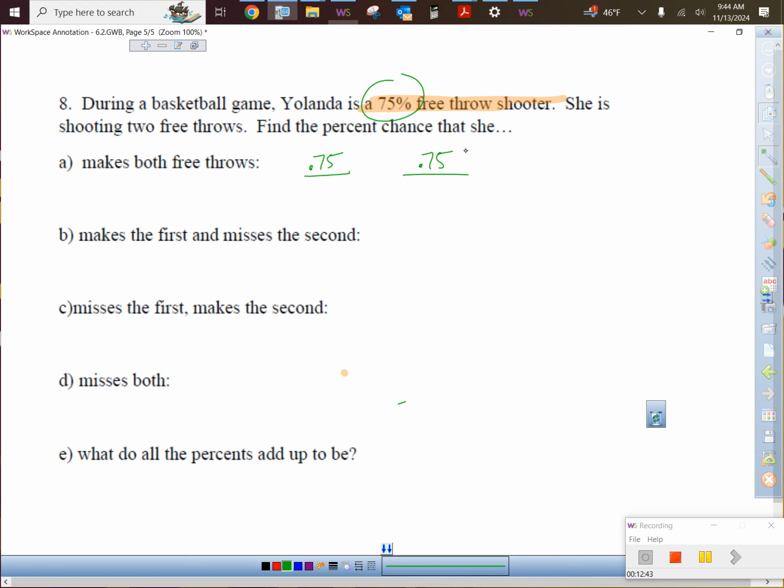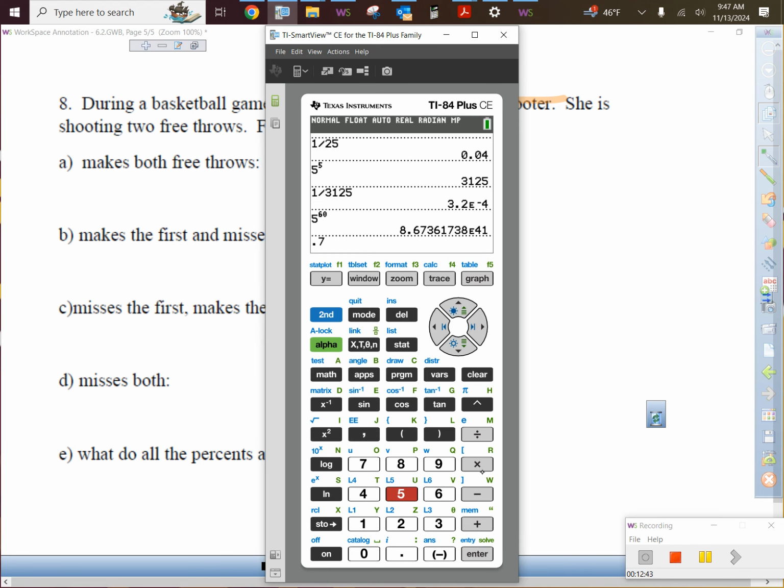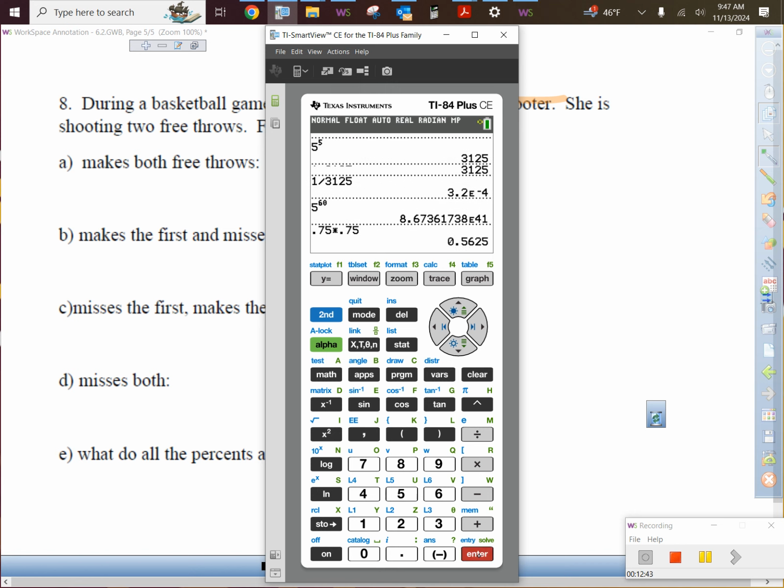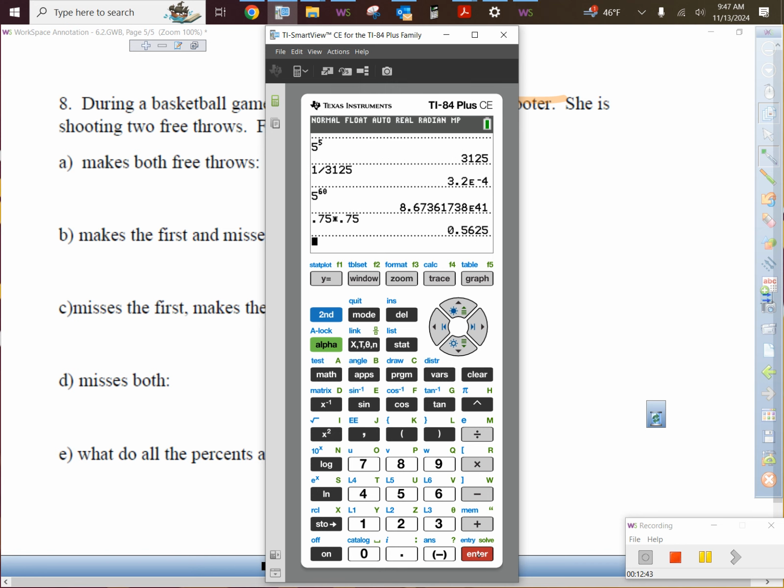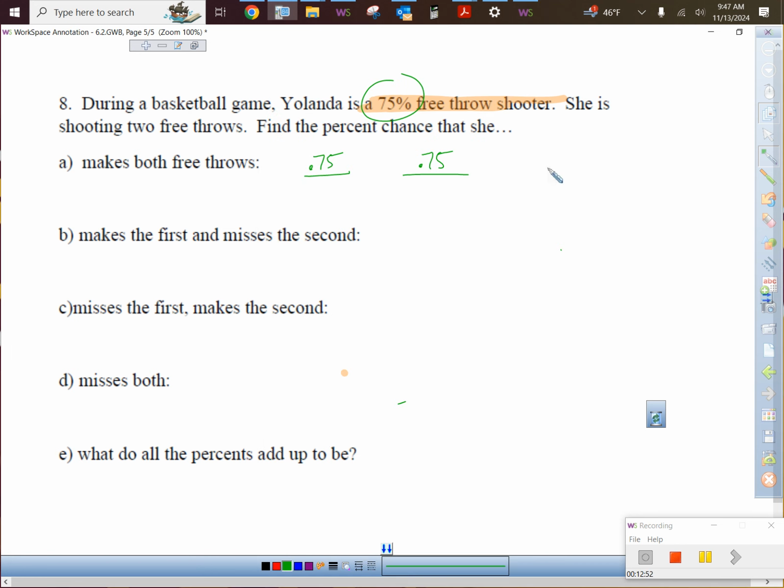75%. We multiply those together, 0.75 times 0.75, and we will put 0.5625. Then you have to look on the homework to see if they have a percent sign next to the answer box. If they don't have a percent sign, you put a decimal. If they do have a percent sign, you would have to move that decimal. You see that's like 56.25% in that case. But that's the easy one.